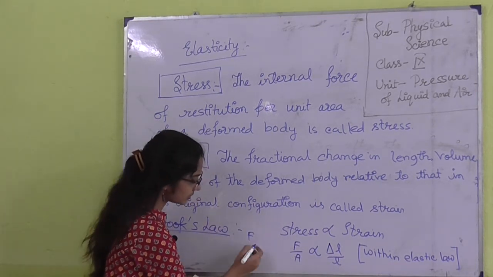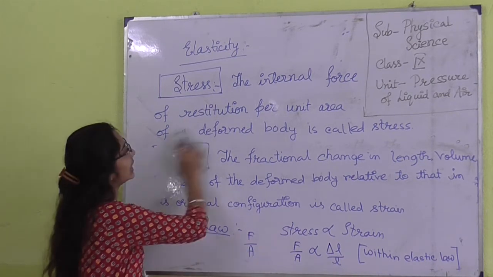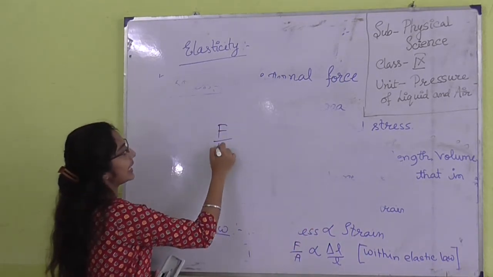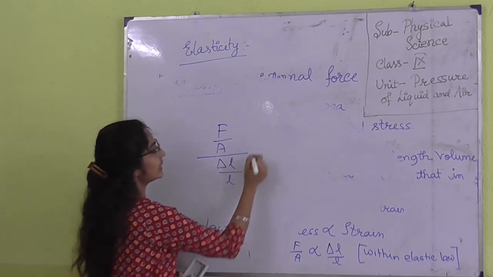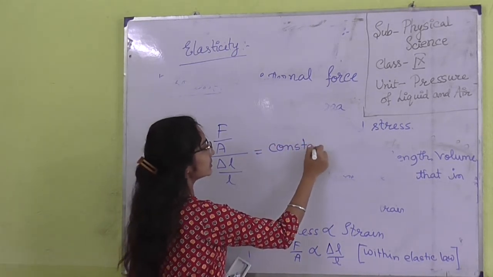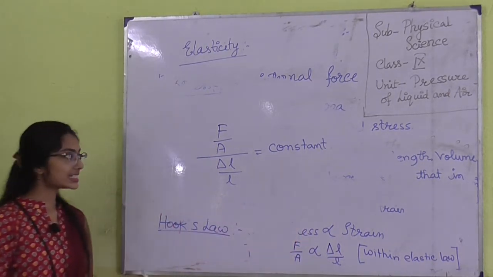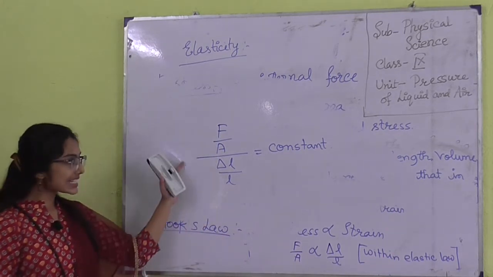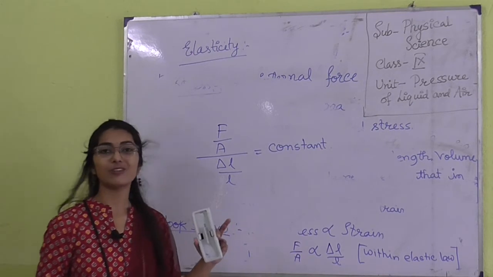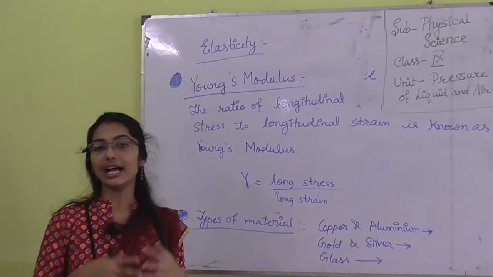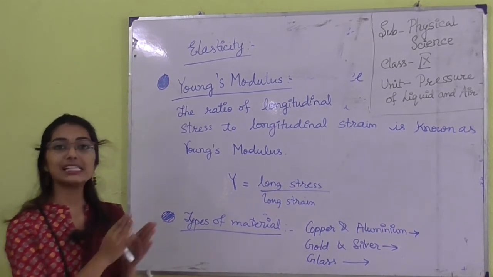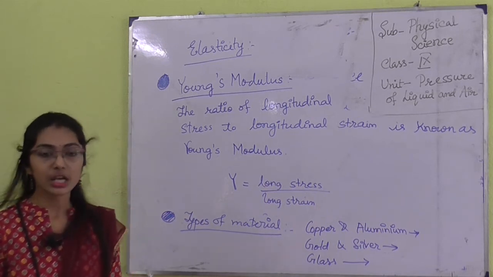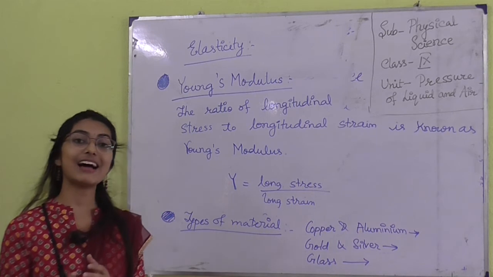So now mathematically, F by A divided by del L by L is equal to a constant. This is known as elastic constant. So stress by strain is always a constant property of a material, that is known as elastic constant. As we have discussed, the stress by strain denotes the modulus of elasticity. Elastic constant is also known as modulus of elasticity.